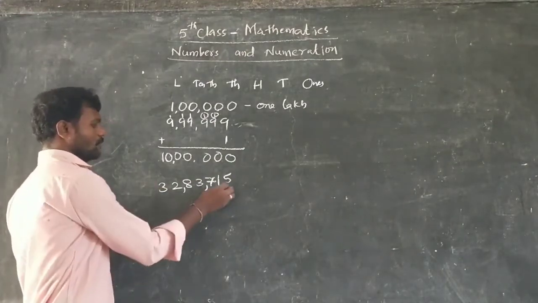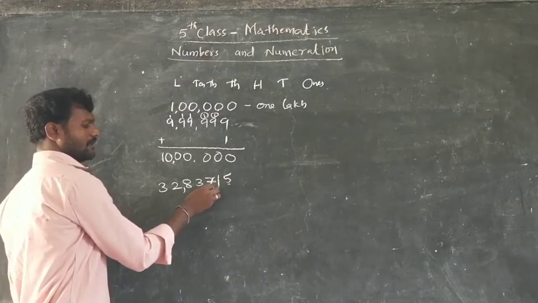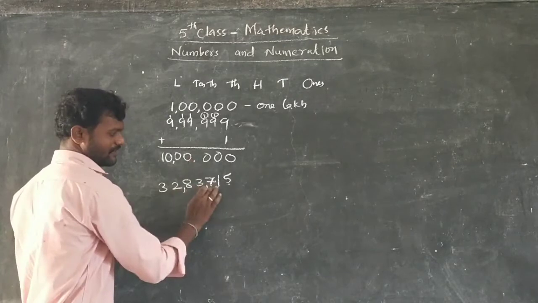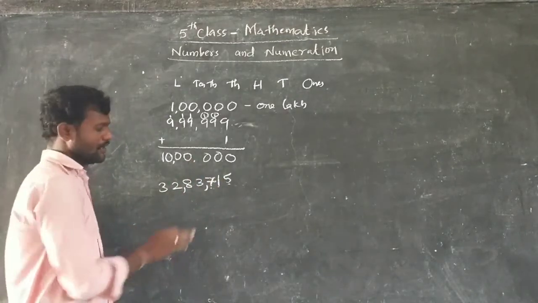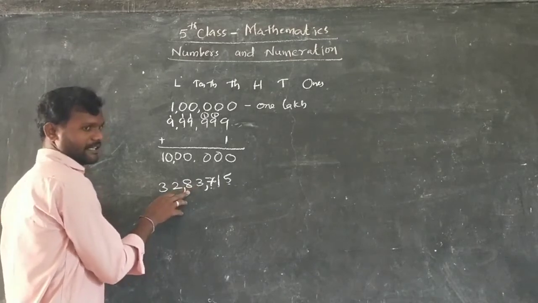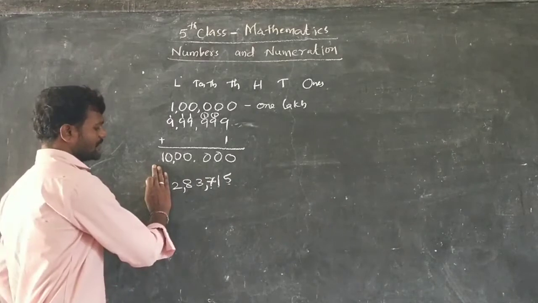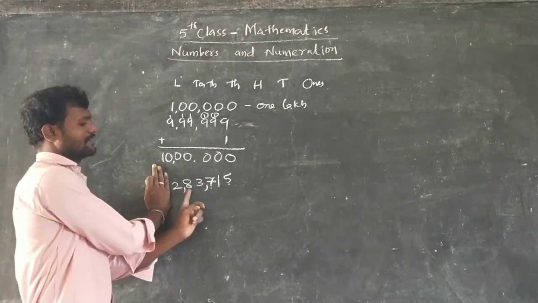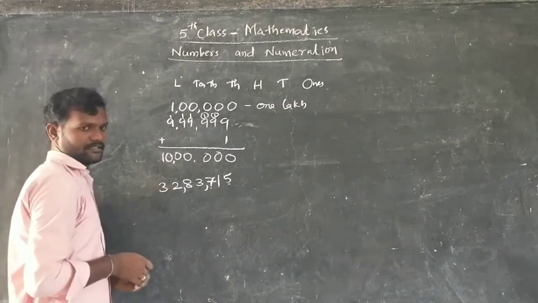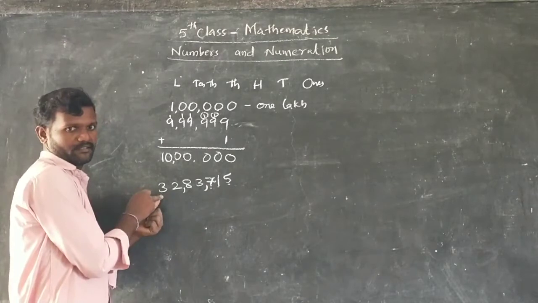Can you read? 1 in ones place, 5 in tens place, 1 in hundreds place. So if this number is given, 715, okay. 3 is in thousands place, 8 is in 10,000s place, 8 tens are 80. So 83,715. If 2 is given, 2 is in lakhs place, so 2,83,715. But 3 is there in this. Which place is it? It is 10 lakhs place.